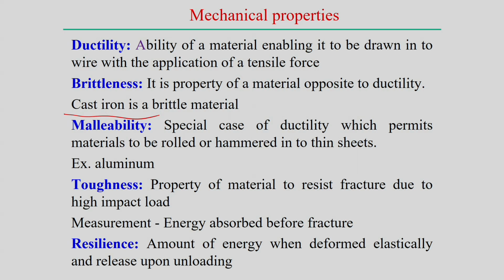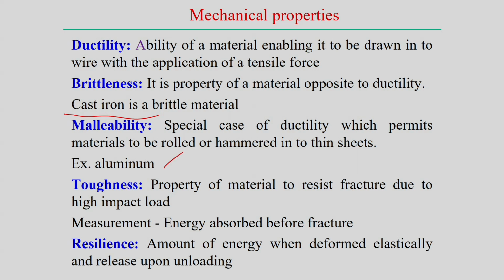Malleability is a special case of ductility which permits materials to be rolled or hammered into a very thin sheet. If a material can easily form a very thin sheet with the application of the load, then malleability is the property responsible for that. For example, aluminum has a good malleability property.